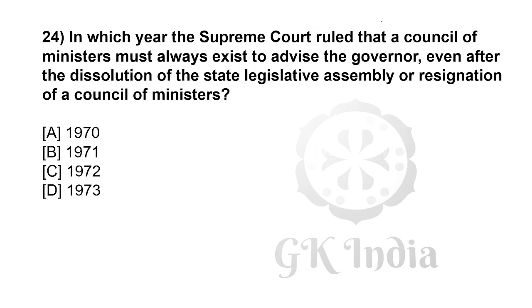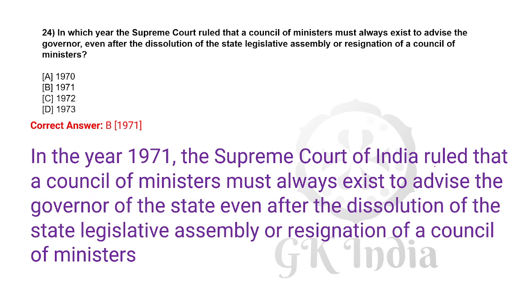In which year did the Supreme Court rule that a Council of Ministers must always exist to advise the governor even after the dissolution of the state legislative assembly or resignation of the council of ministers? 1971. In 1971, the Supreme Court of India ruled that a Council of Ministers must always exist to advise the governor of the state even after the dissolution of the state legislative assembly or resignation of the council of ministers.